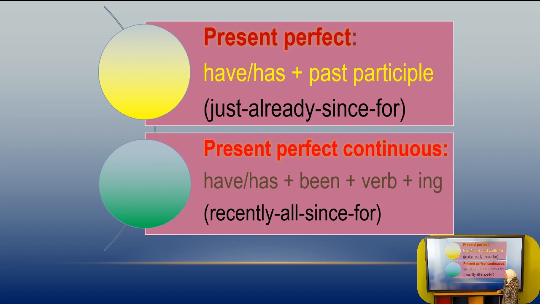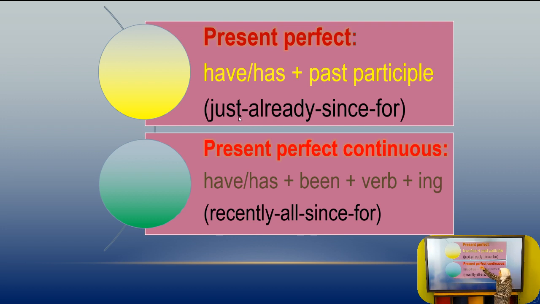Now let's move to something else. I want to now make a quick revision for these 2 tenses, present perfect and present perfect continuous. And again, I am making a revision. Remember, I am not explaining again. So the present perfect form, we should use have and has plus past participle. And again, what's the meaning of past participle? It's the same as we call verb 3.